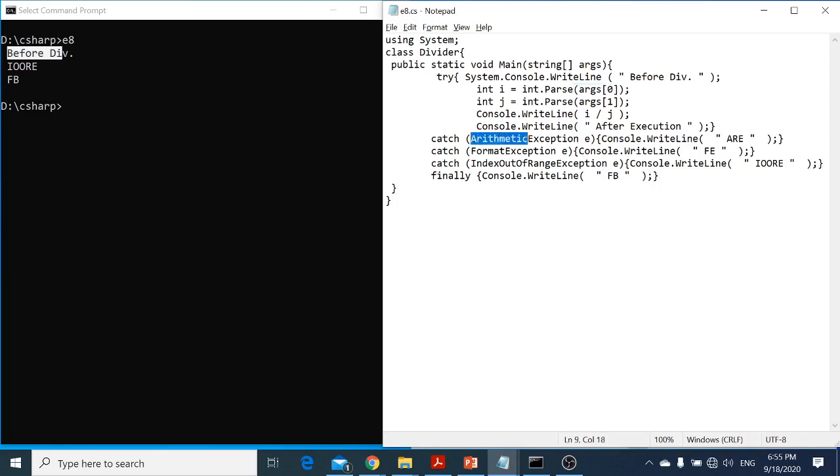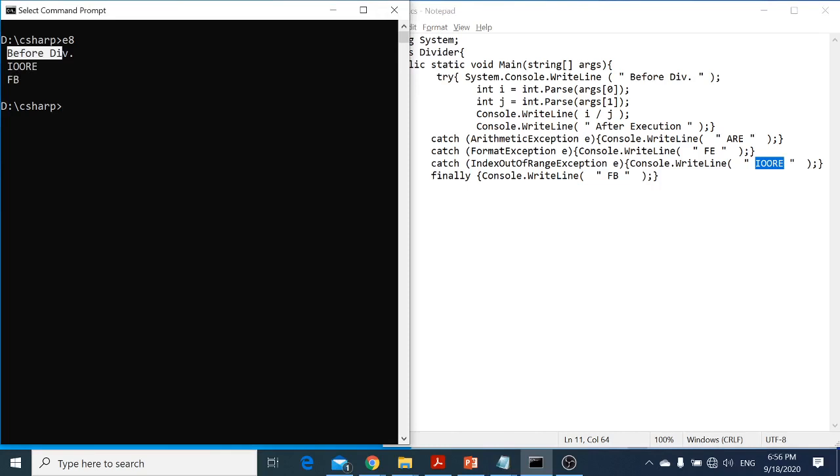It says, is this the index out of range exception? No. Is this the index out of range exception? No. Is this the index out of range exception? Yes. Okay, display this one. Index out of range exception, IOORE. You see that? IO. And then it goes to the finally block. Okay, it goes to the finally block.